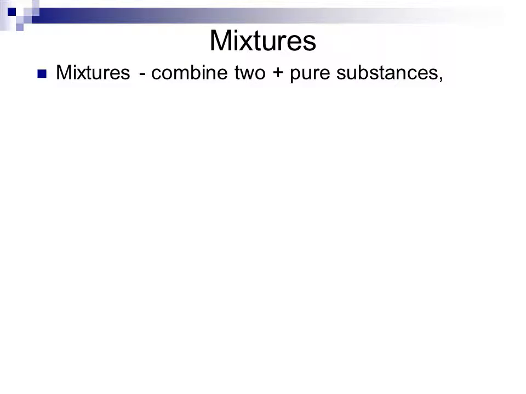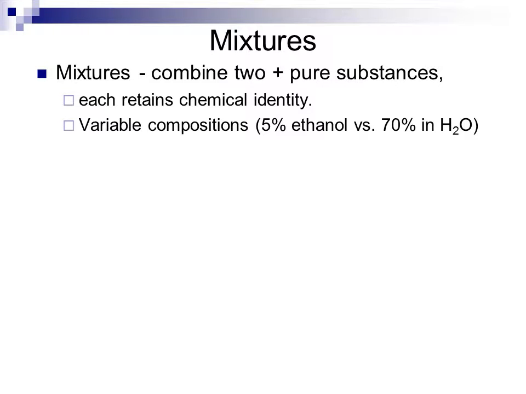Mixtures, unlike compounds, can vary in the amount and the composition that they have. A mixture is a combination of two or more pure substances. They will retain their chemical identity. That means if I mix something like sugar and water, the sugar keeps its chemical identity and the water keeps its chemical identity. They can vary in composition. We can have solutions of 5% ethanol or 70% ethanol in water, and it can have a large range even though we have the same thing, ethanol and water mixed together. Think of different alcohols like beer or wine or vodka. Those different alcohols all have different compositions of alcohol in water.